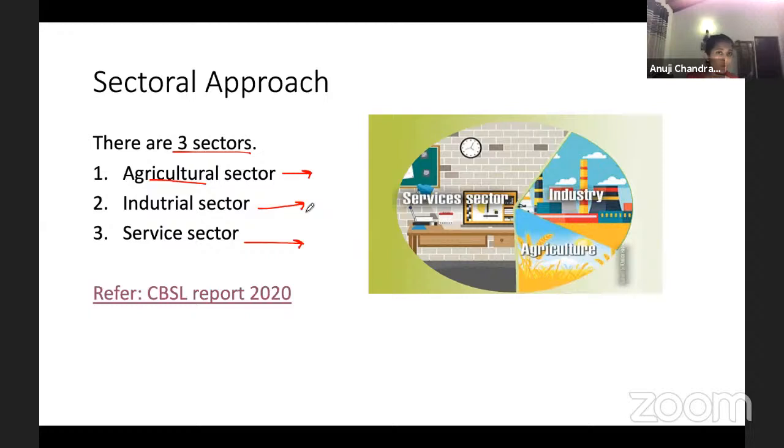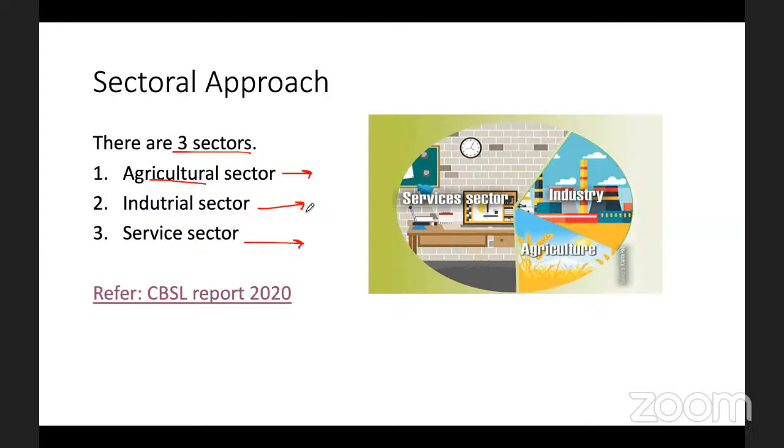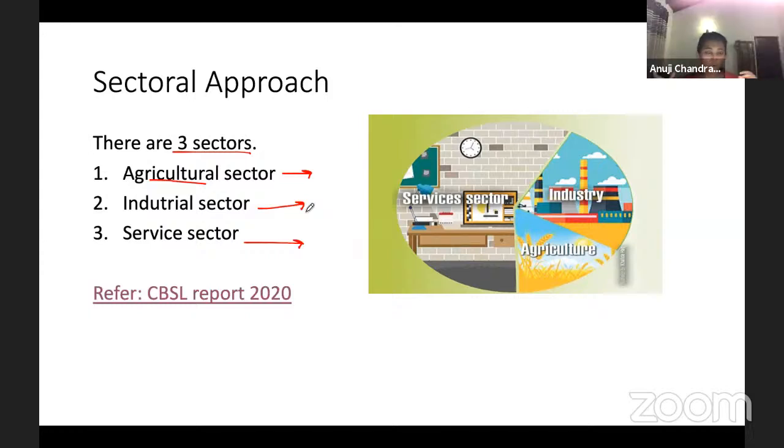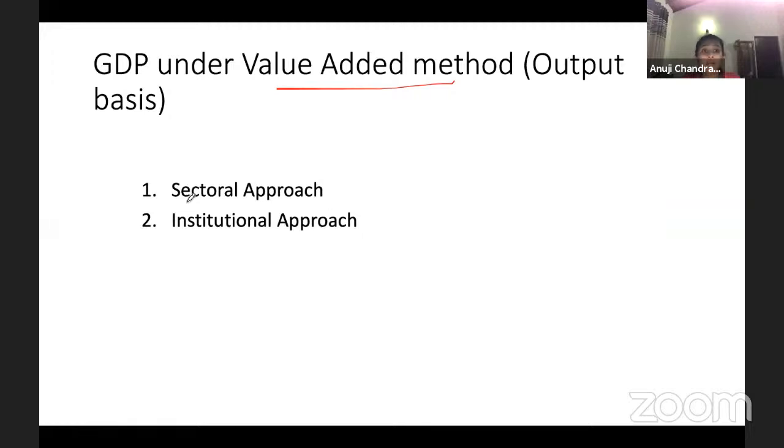Now, if I ask you how you can categorize the output of the economy, you can categorize output in different ways. Like I said before, tangible goods, intangible goods, goods and services. There are many methods, right? For the calculation of GDP, we use two methods, sectoral and institutional, because it's easier to calculate.